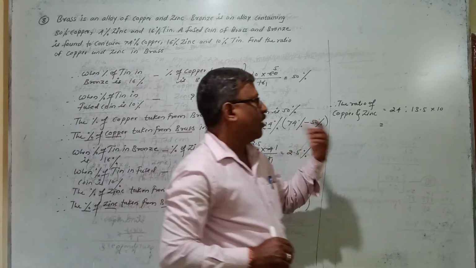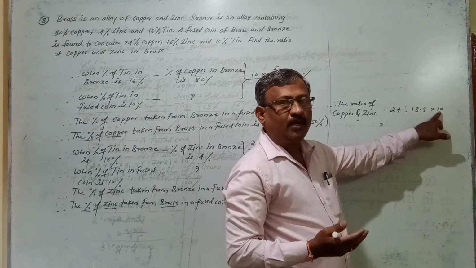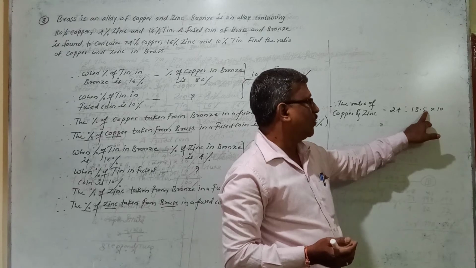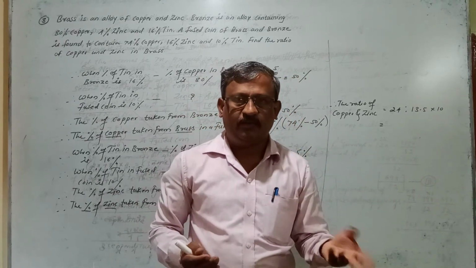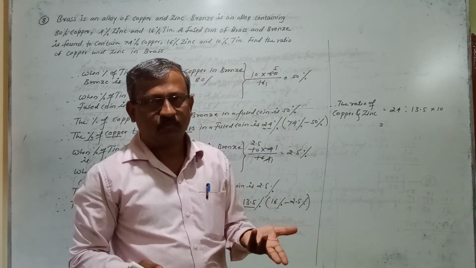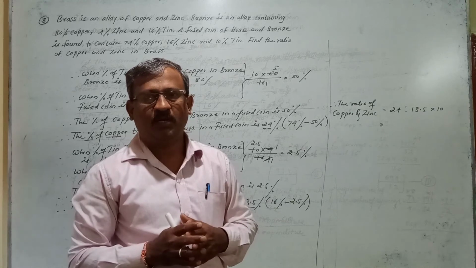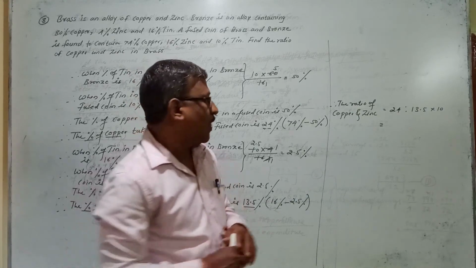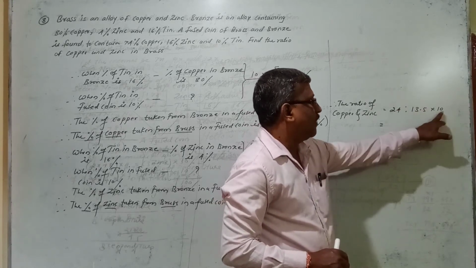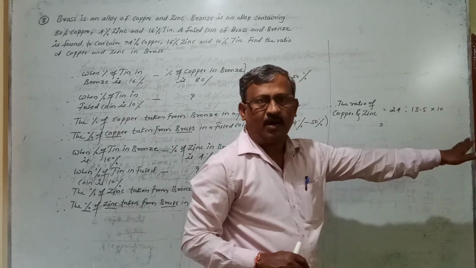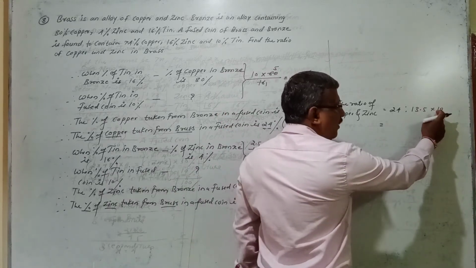So here my object is to cancel this decimal point, so I am going to multiply by 10. Only one decimal I have to cancel, so I will multiply by 10. If you want to cancel 2 decimals, multiply by 100. If you want to cancel 3 decimals, you multiply by 1000, right? The value of the ratio doesn't change, it remains the same. But both the terms you have to multiply by the same number. Here you can multiply by 100 or 1000 also, no problem, but I will multiply by the nearest value, 10.